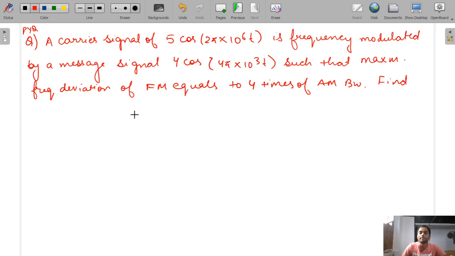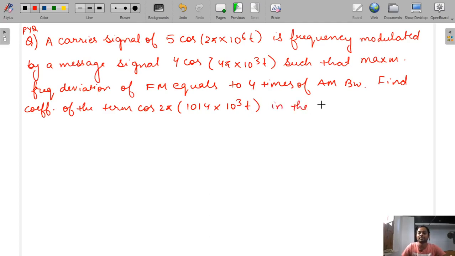Find the coefficient of the term cos 2 pi into 1014 into 10 to the power 3 t in the resultant FM expression. Very important question. Solve it. Options are also given.